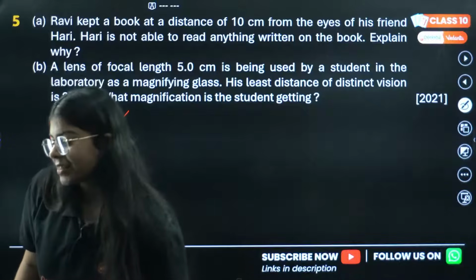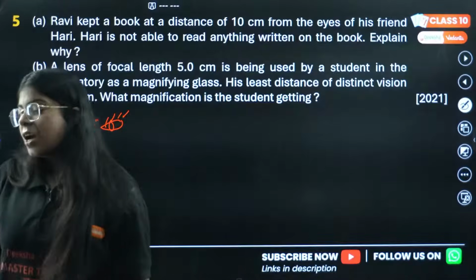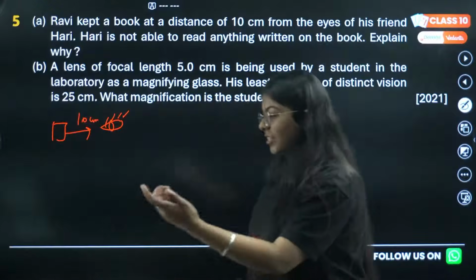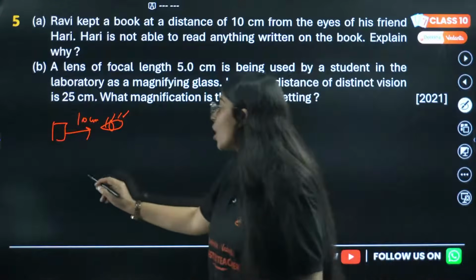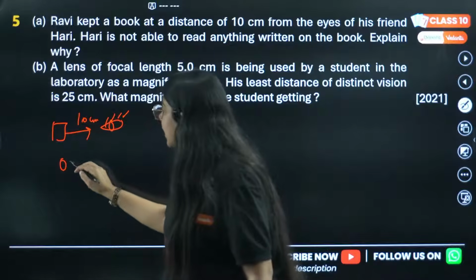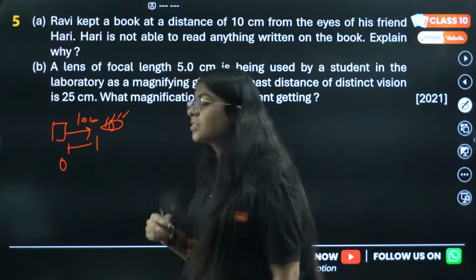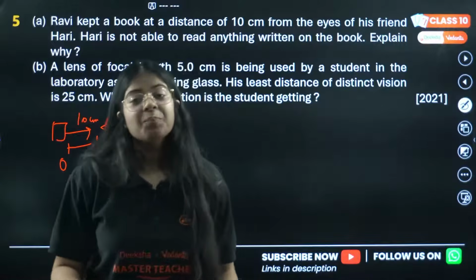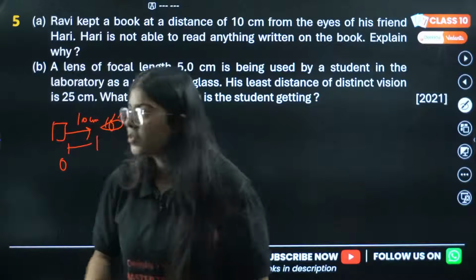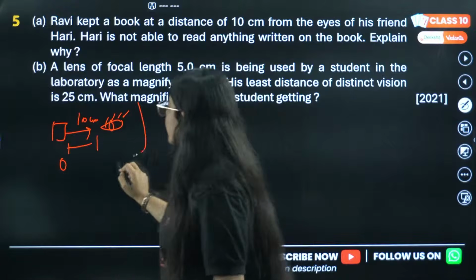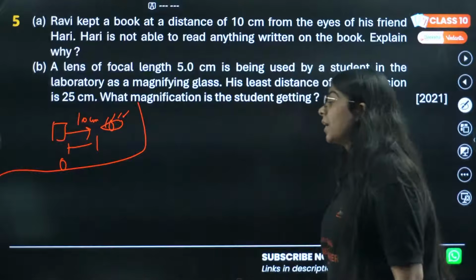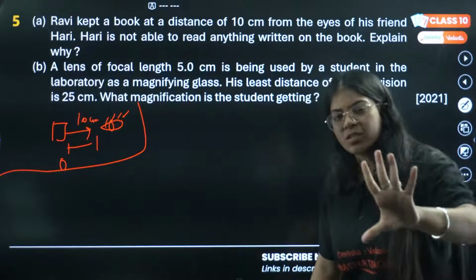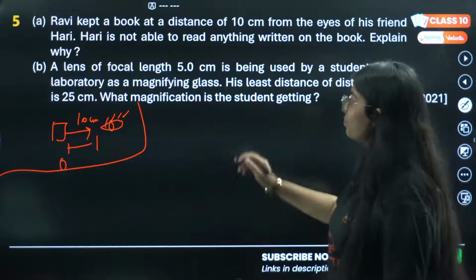The least distance of distinct vision for a normal human eye is 25 centimeter. Jessica was right. So if you place an object 10 centimeter from the eye, you will see blurry. Why? Because the near point of the eye is 25 centimeter. Closer than that we can't see objects clearly. So the first part is done. Second part, read it very carefully, very slowly. It will just take 30 seconds more.